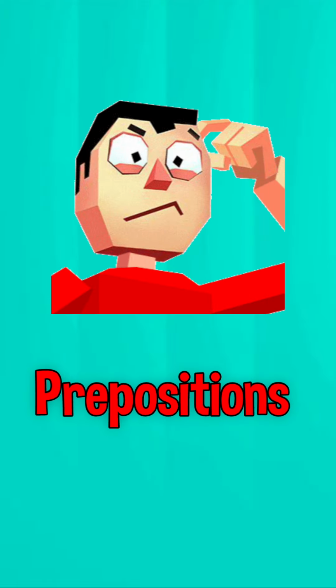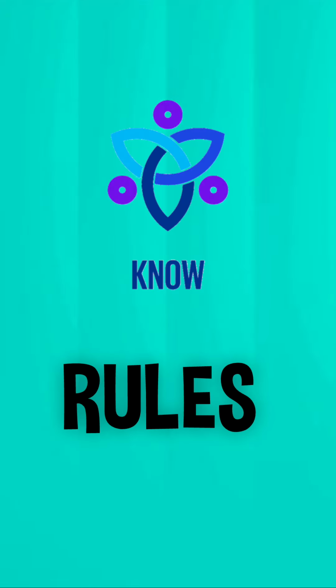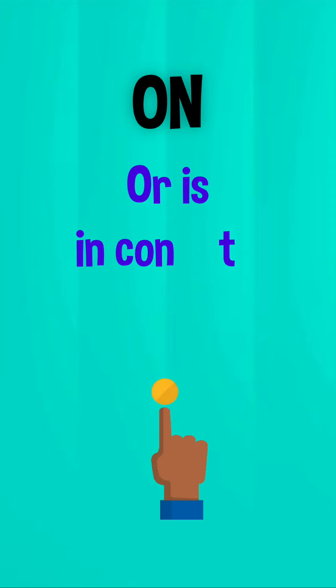Two very common but sometimes confusing prepositions: on and in. Let's find out the difference and know the rules. Firstly, on is used when something is touching a surface or is in contact with it.